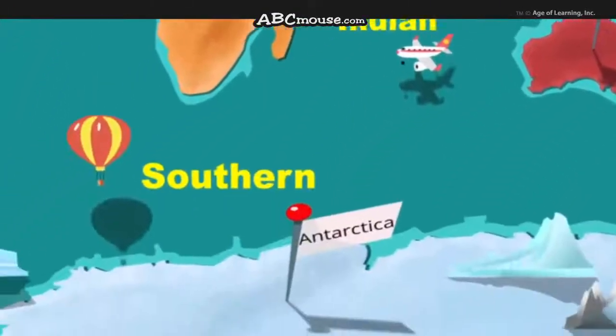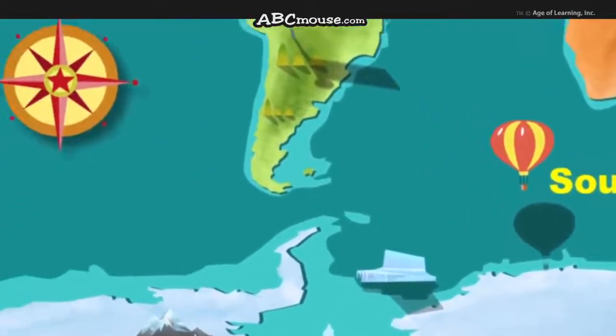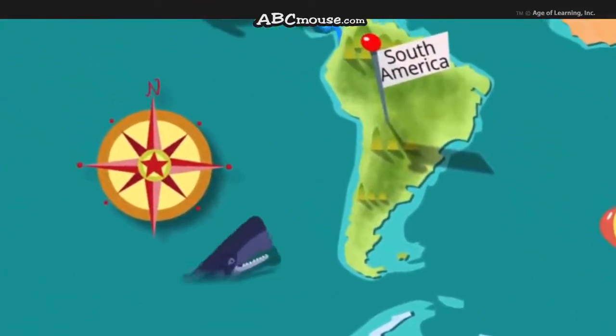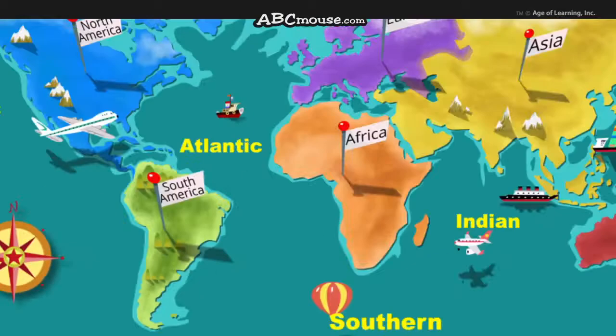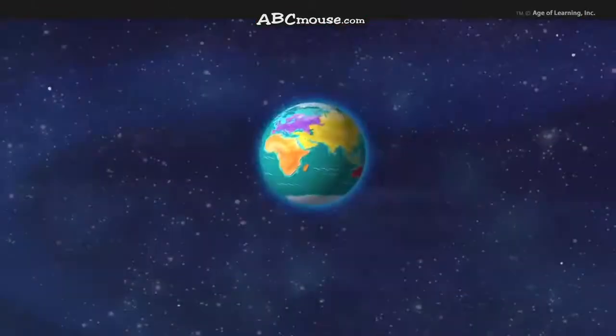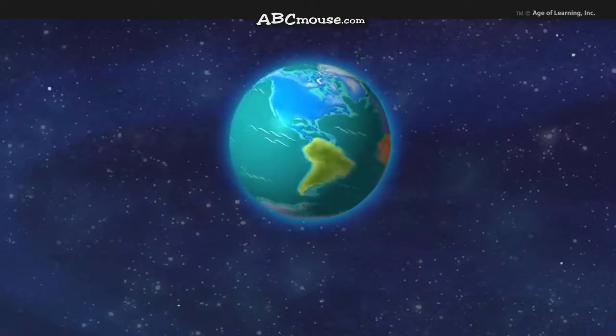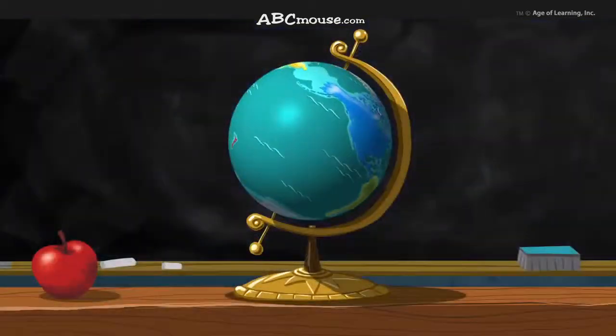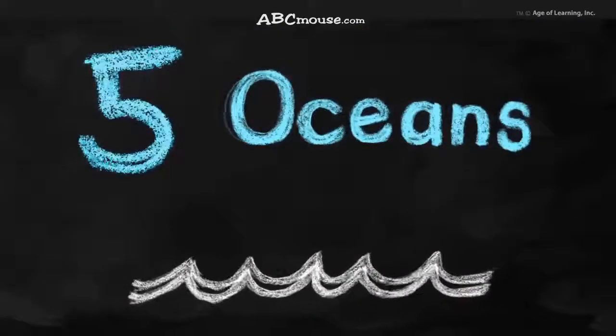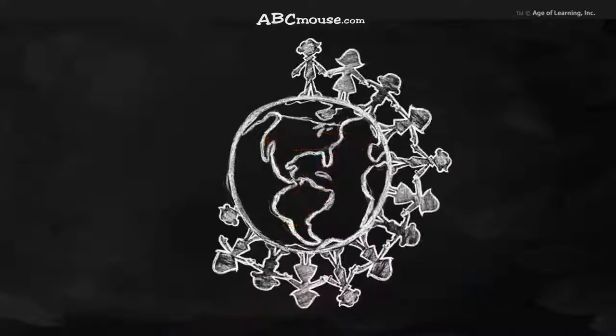Hopefully someday you will travel to each, but only if you get the notion. Our Earth is a very, very, very big place. It is covered by water and land. It has 5 huge oceans where we can swim and 7 continents where we can stand.